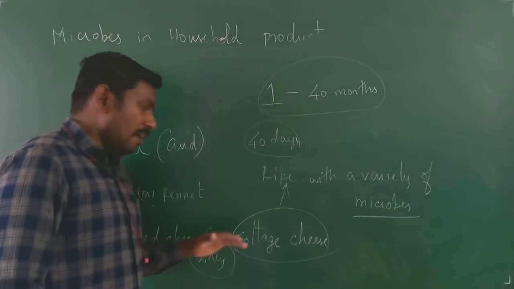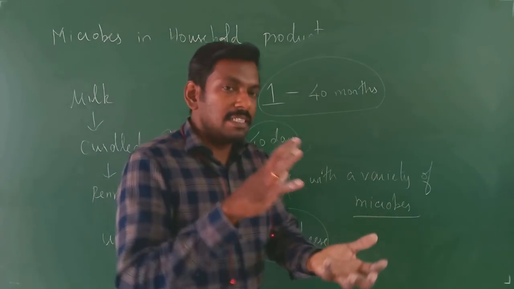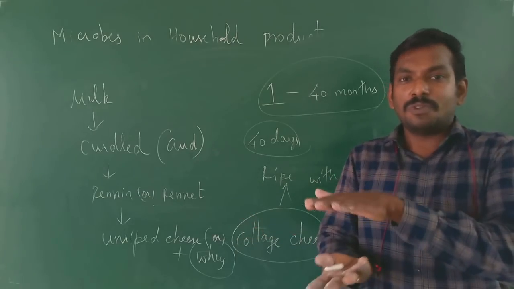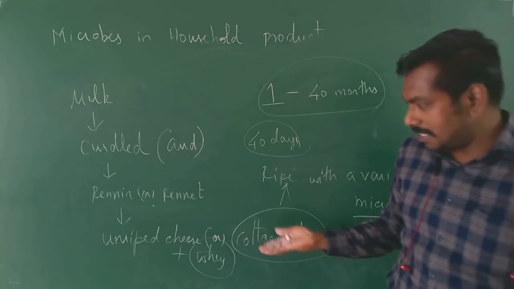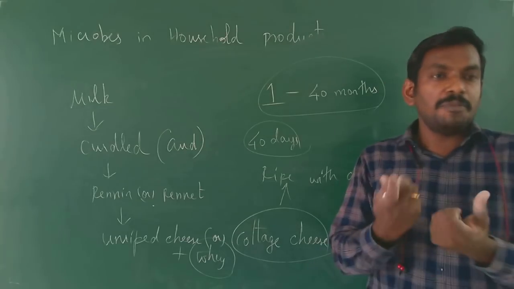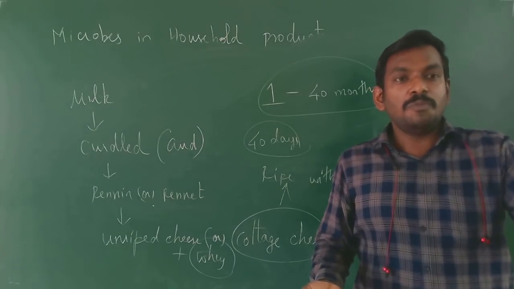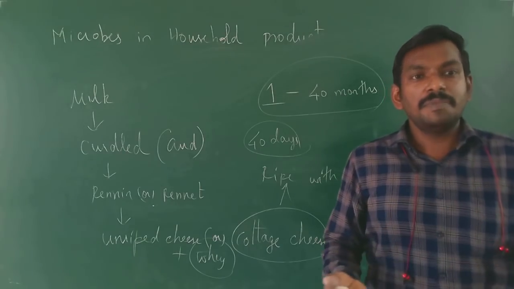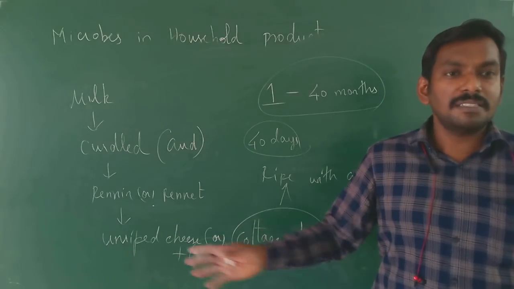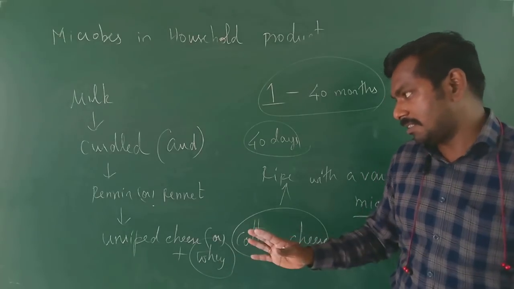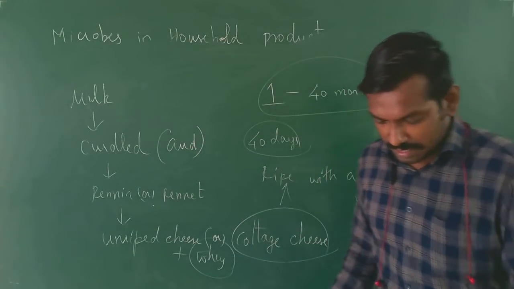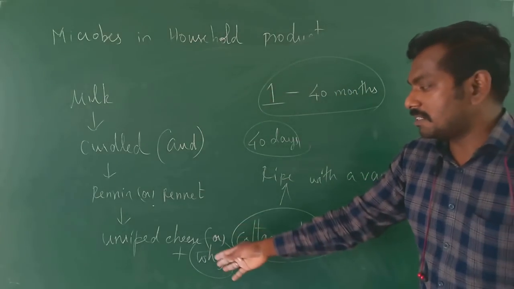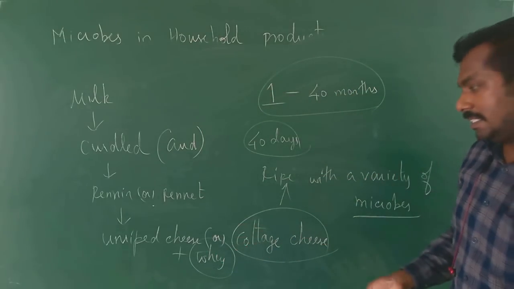This whey or the unripe cheese, what they will be doing is, they will be using a cloth to squeeze out the excess water which is present in the unripe cheese, right? They will be using the cloth to remove the excess amount of water which is present in the whey, and they will be removing it. So unripe cheese is called a single step of fermentation process, right? So you will be having milk and curd, right? So this is the sequence of process which is helpful in the production of cheese, right?